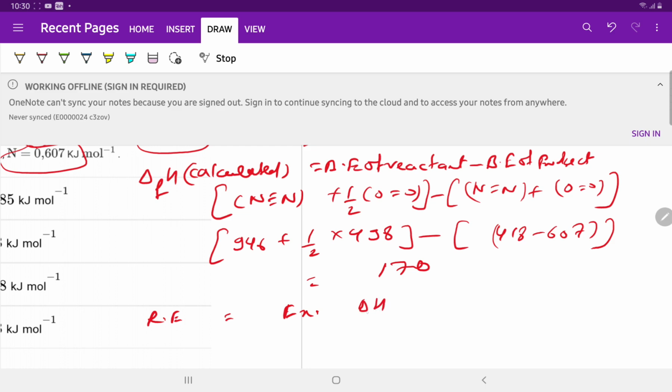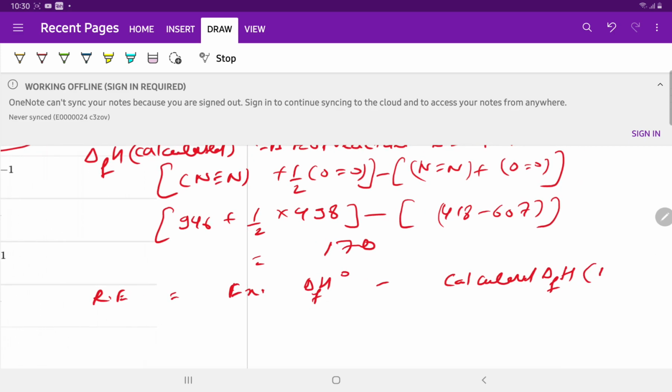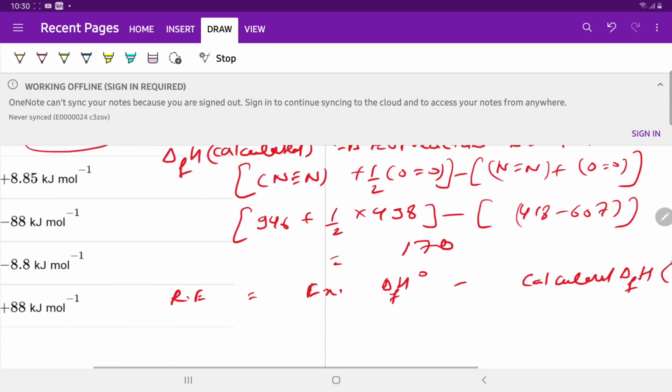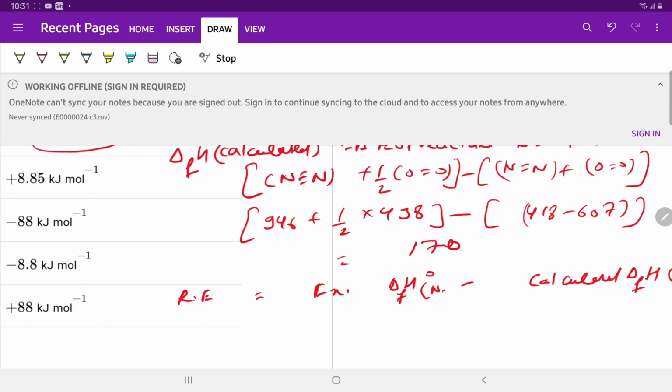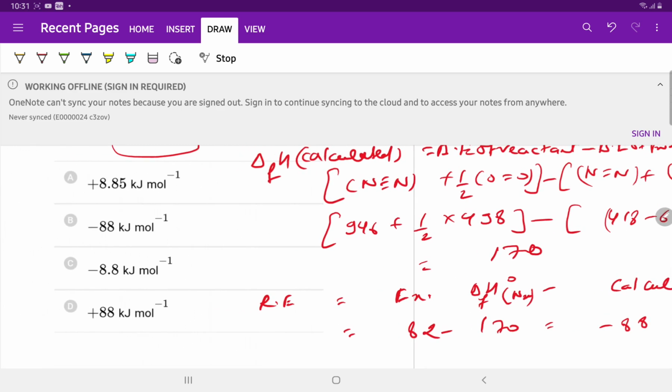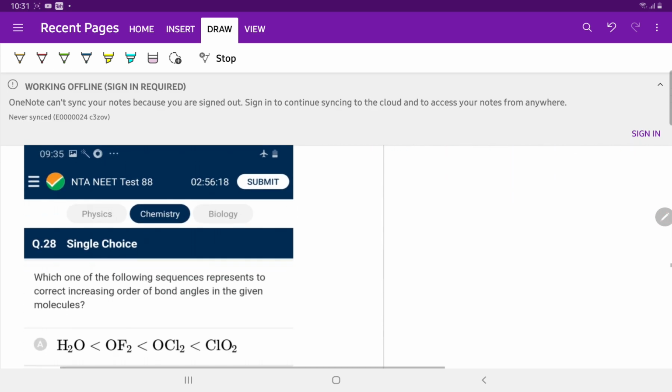And resonance energy is equal to the experimental enthalpy of formation change minus the calculated enthalpy of formation change of N2O, which is equal to 82 minus 170, which is equal to minus 88. The answer is B.